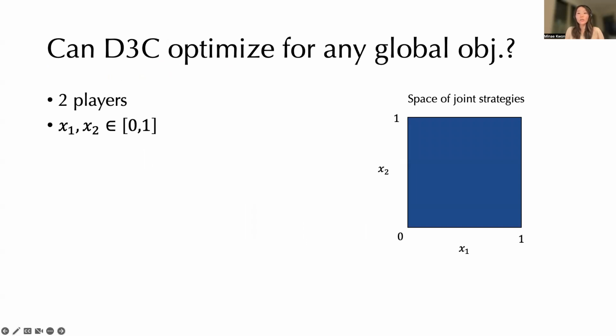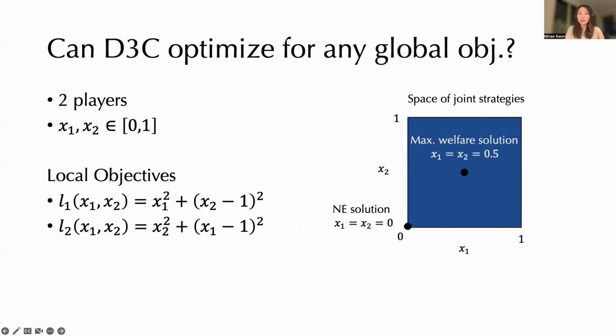where our local and global objectives are defined as losses instead of rewards. So each player's action space is continuous and lies between 0 and 1. On the right, we can visualize the space of joint strategies, where on the x-axis, we have the space of strategies that player 1 can choose, and on the y-axis, we have the space of strategies that player 2 can choose. Each agent's local objective is defined like so; it's a symmetric game.